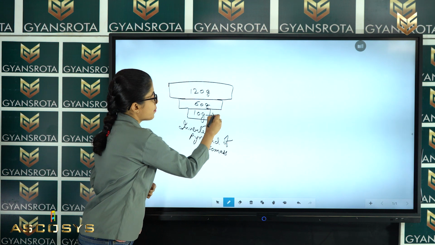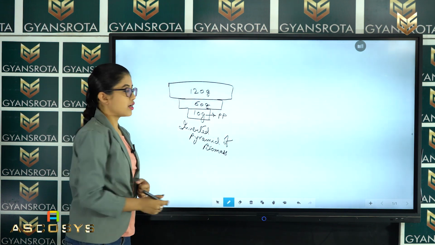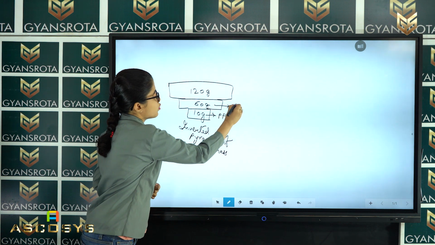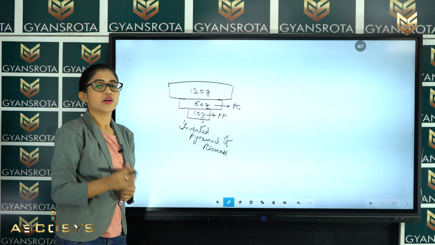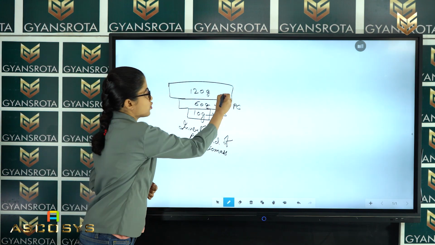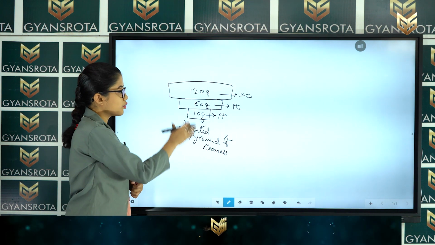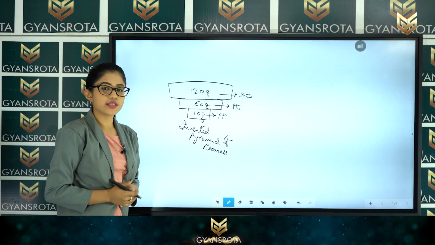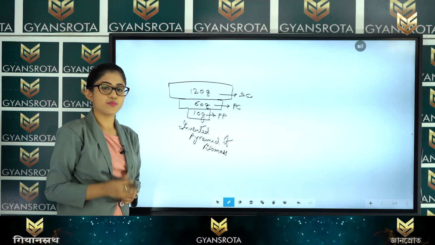It is of the primary producers, and the 60 gram is of the primary consumer, whereas the 120 gram is the biomass of the secondary consumer. So after looking at this data, what can you say? That this is the inverted pyramid of the biomass.